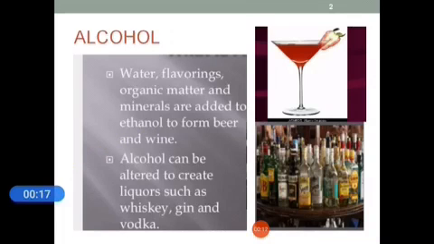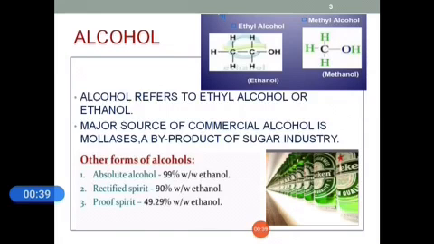Alcohol, we know, is a flavoring organic matter, and it mainly contains ethanol in the form of beer and wine. This alcohol can be altered to create liquors like whiskey, gin, vodka. These are the different forms of alcohols. They are mainly categorized as ethyl alcohol and methyl alcohol, that's ethanol and methanol. The major source of commercial alcohol is molasses, a byproduct of the sugar industry.